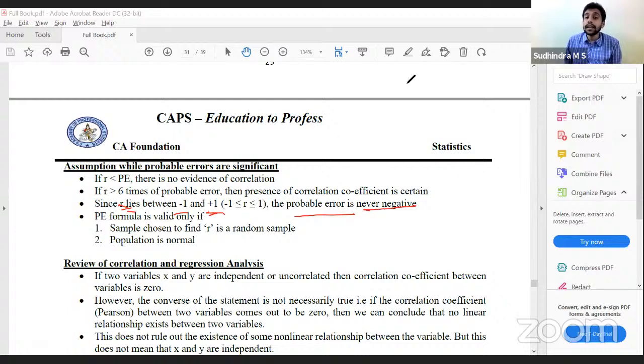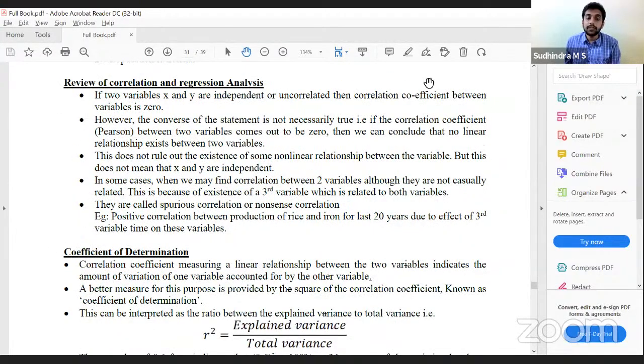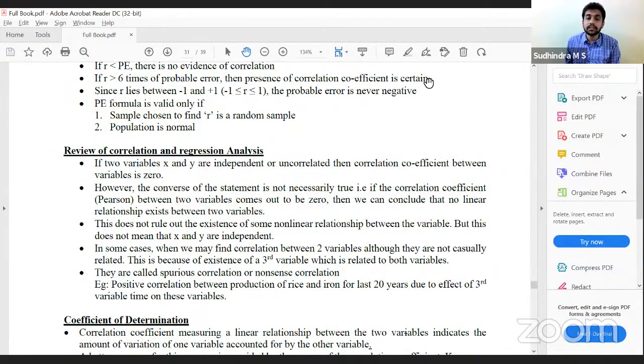The probable error formula is valid only if the sample that we have chosen is a random sample and the population is normal. Random sample, population is normal, only then can we consider this particular formula of probable error to estimate the correlation coefficient of the population. Okay, last part, review of correlation and regression analysis.